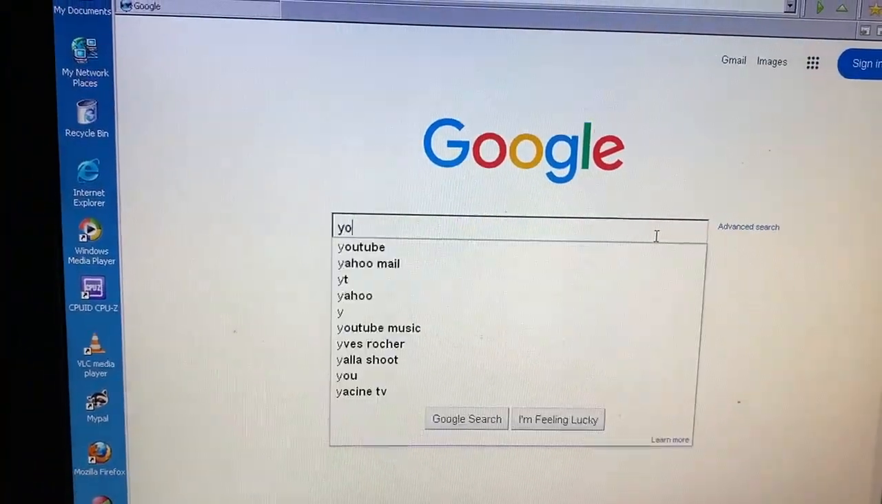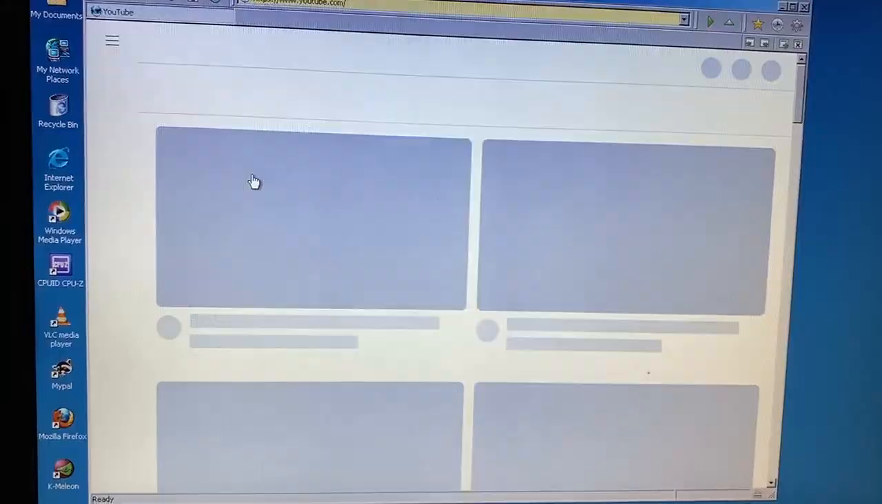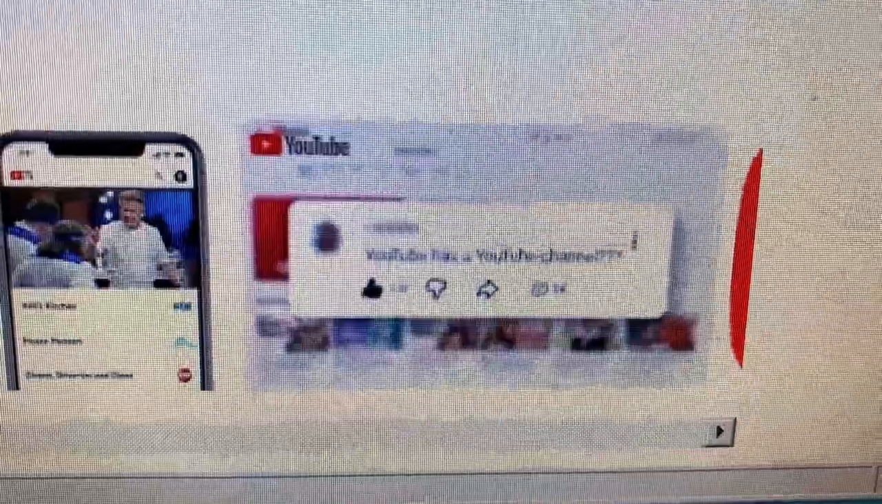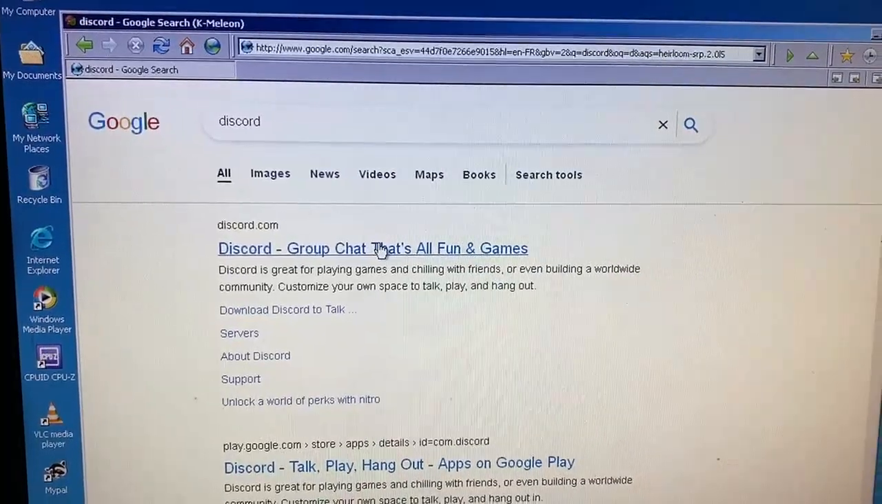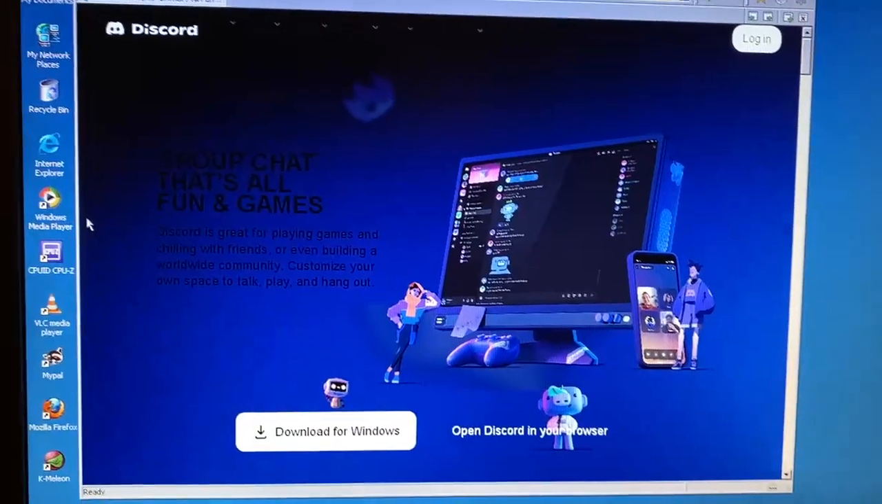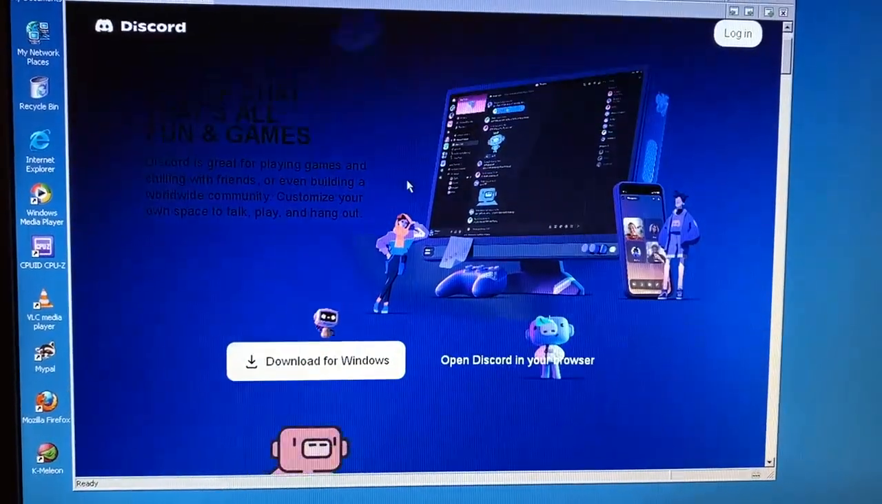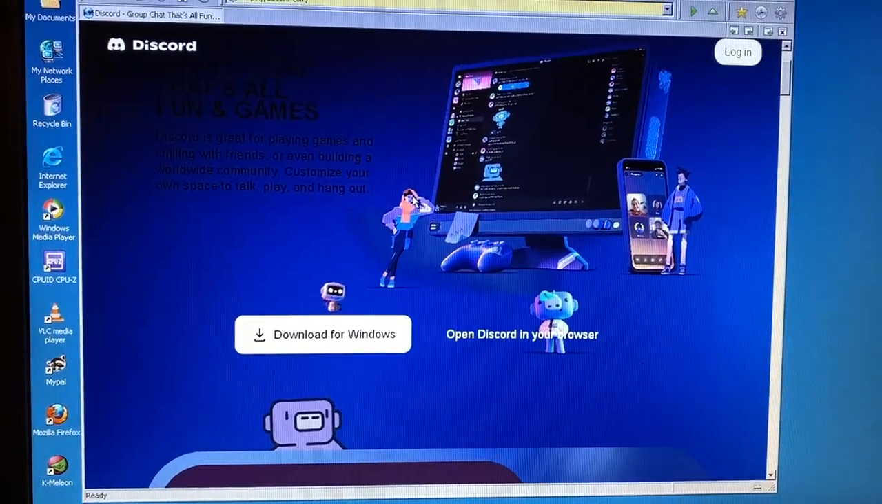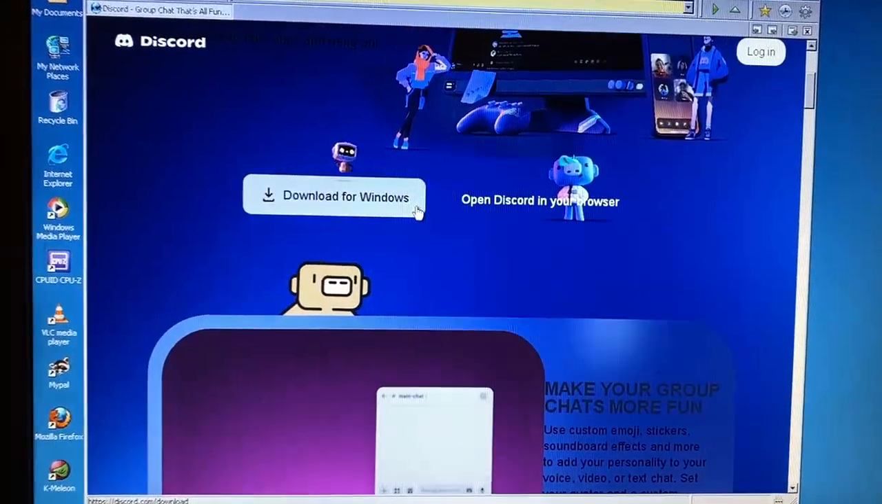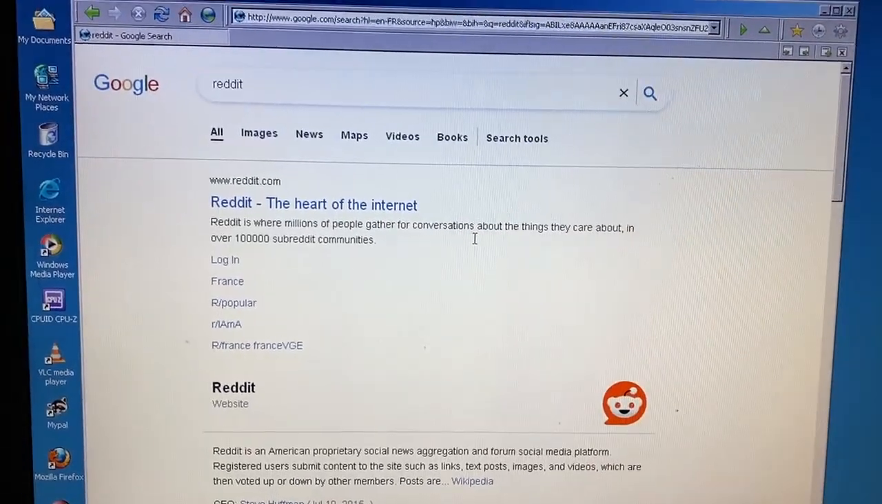What if we tried watching YouTube on this thing? I don't think YouTube is loading. Wait, YouTube has a YouTube channel? How about Discord? Is it even going to work? Wow, this site looks just as pretty. Oh, it's not smooth. There's gotta be something you can browse on Windows 2000.